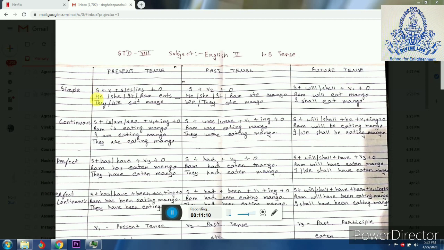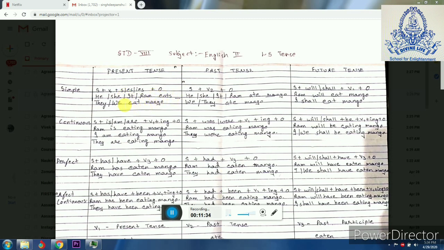For example, if the subject is singular, that can be he, she, it, Ram, Sita, any singular subject, then we will write Ram eats mango. Is that clear? Singular subject will have S, ES or IES. For example, here we are having the verb eat, so we will add S.